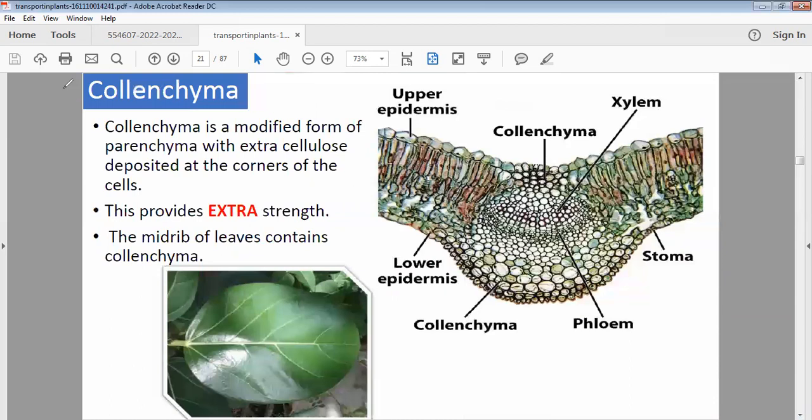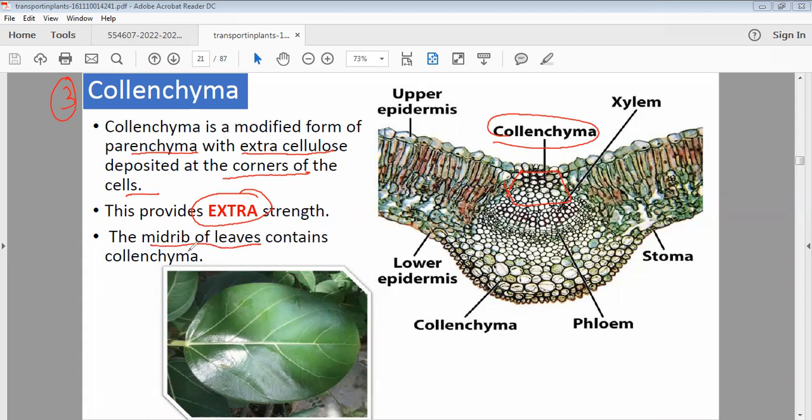Then comes the third important type of tissue, called collenchyma. You can see here exactly above the xylem and near the midrib of your leaf. Collenchyma is basically modified from parenchyma, but it has extra cellulose deposited at the corners of the cells, providing extra strength.